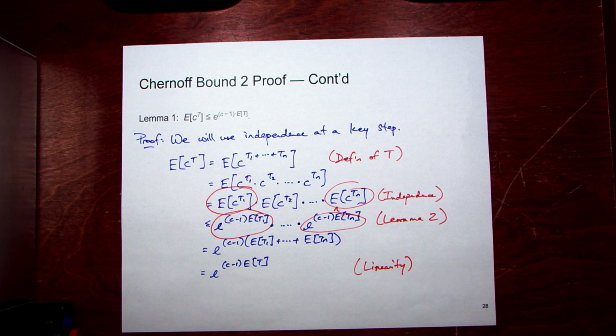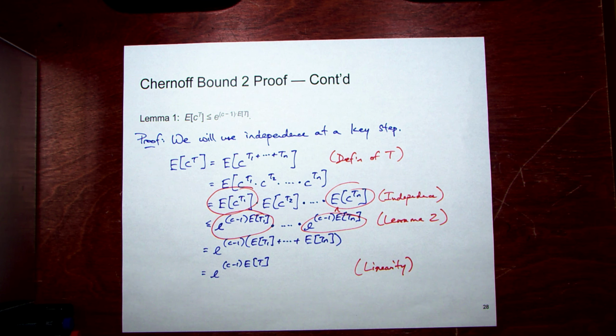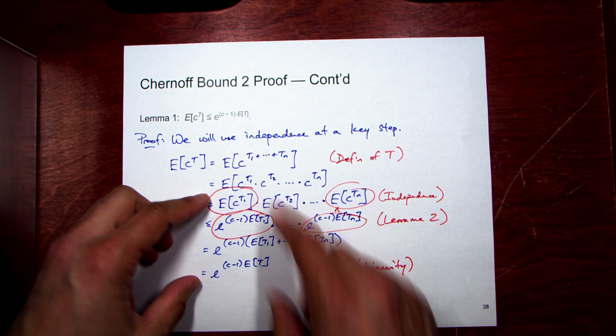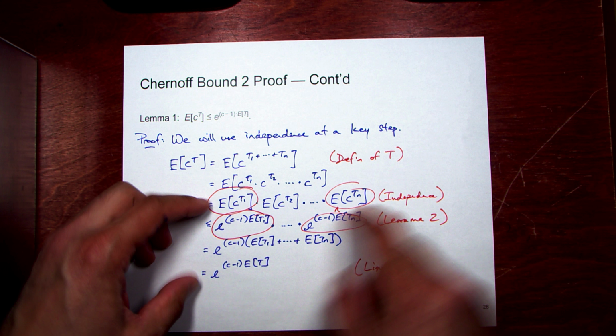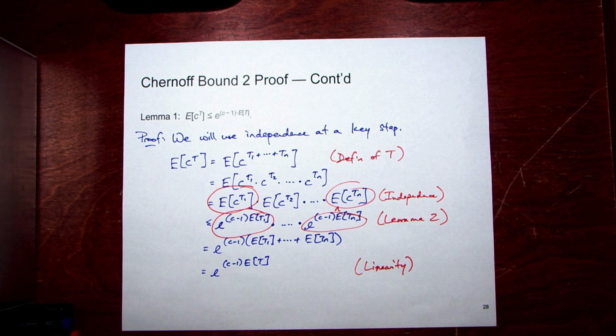Again, this is the nice thing about doing a proof inside out or backwards: it will all work out in the end as long as we have this inequality. Then we just write it out and prove it somewhere else. Hopefully this is a little more motivating than doing it the other way, which would be here's lemma 2 and then here's lemma 1, and now we're done. Maybe it's about the same. All right, any questions so far?